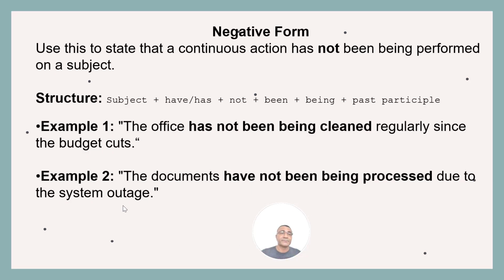The office has not been being cleaned regularly, seeing the budget cuts. Example number 2. The documents have not been being processed due to the system outage.